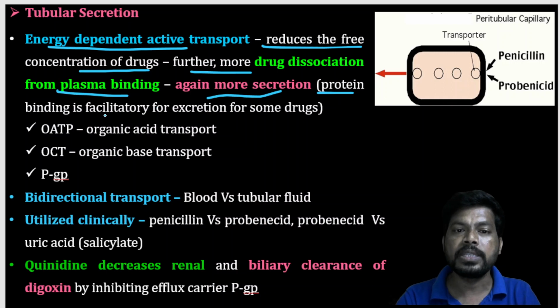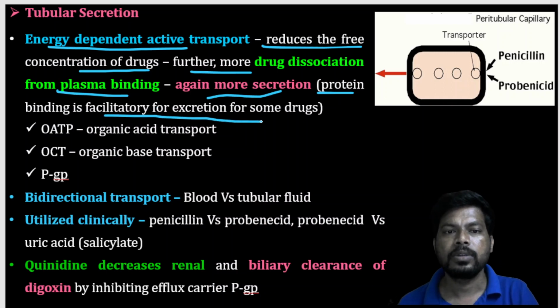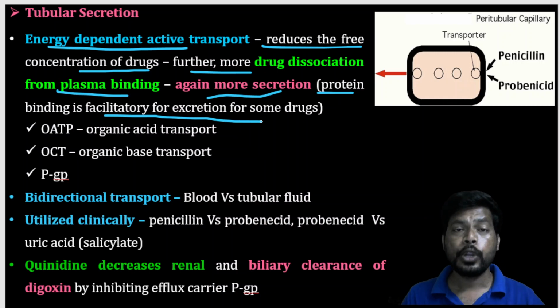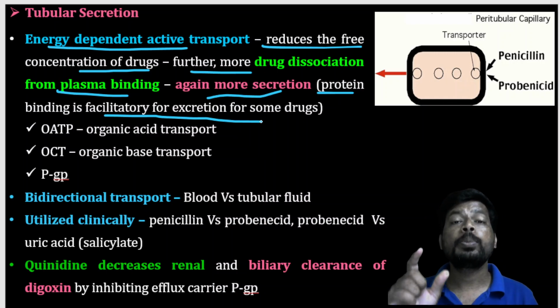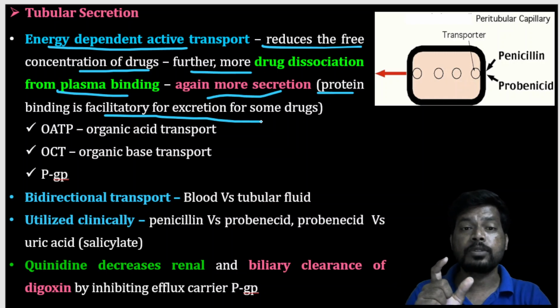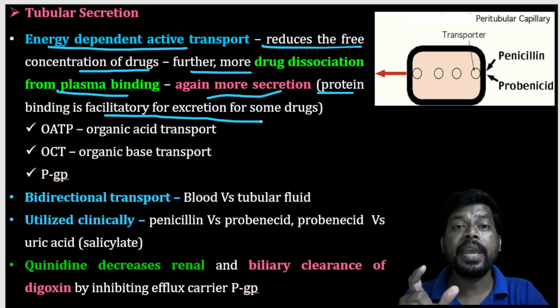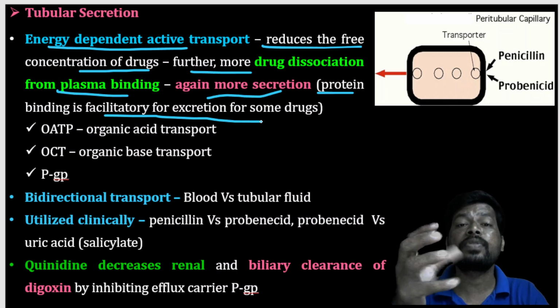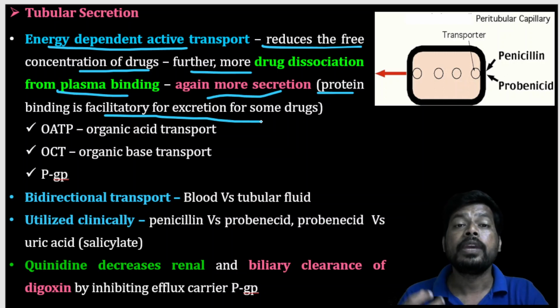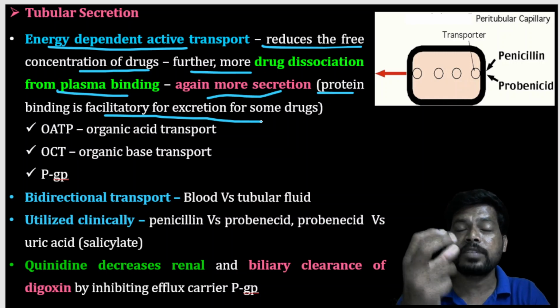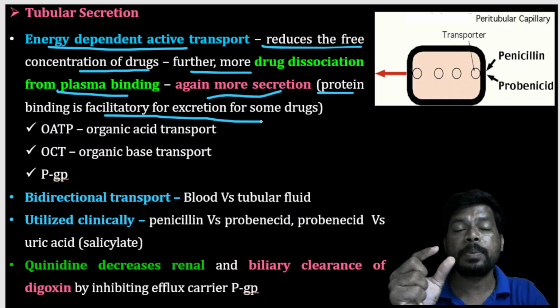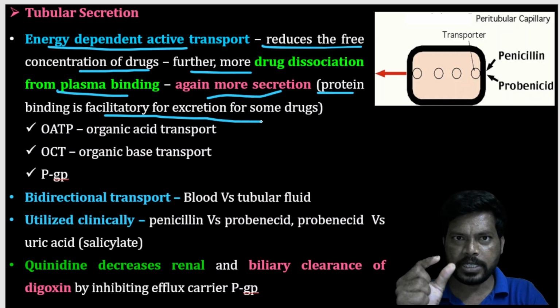Protein binding is a facilitator of excretion for some drugs. Once a drug is dissociated from plasma protein binding, it is free in the plasma and available for excretion.